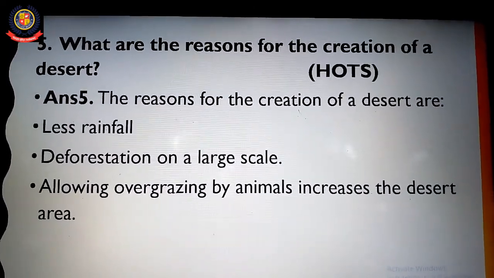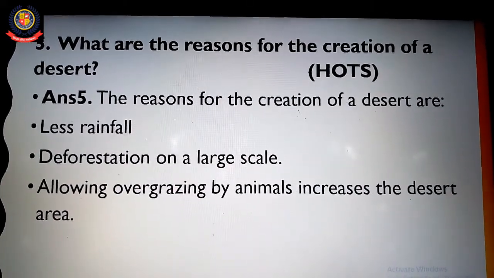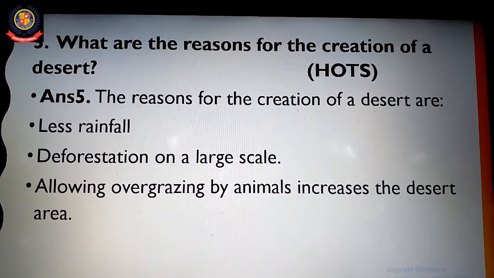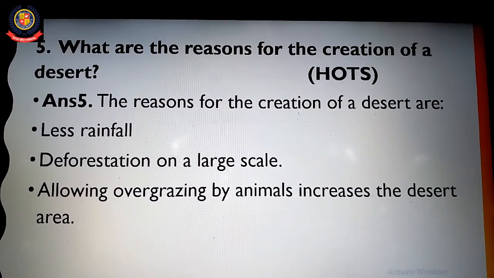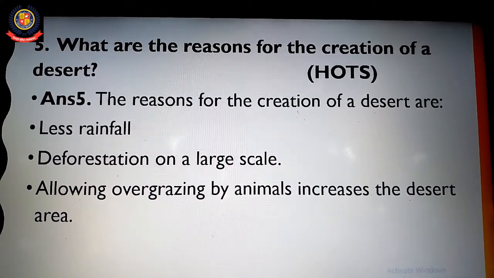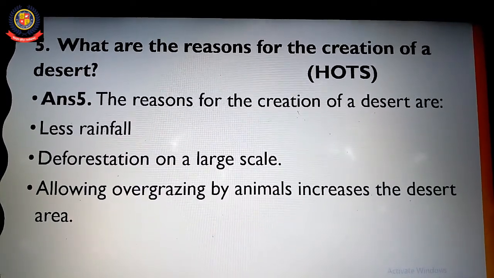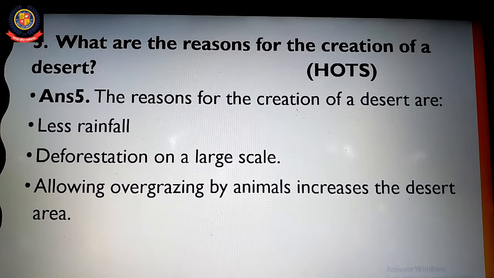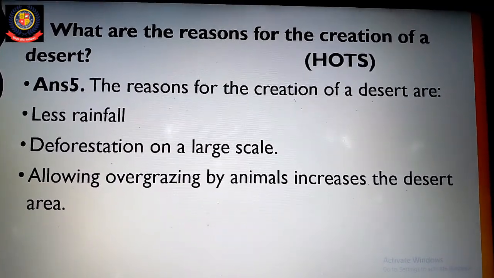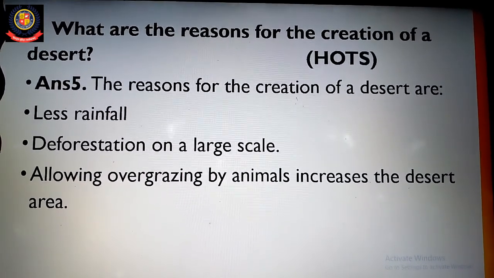So students, these are the reasons for the creation of a desert: less rainfall, deforestation on a large scale. Deforestation means cutting down of trees on a large scale. And third, allowing overgrazing by the animals increases the desert area. So these are the reasons for the creation of a desert, right? Now next.